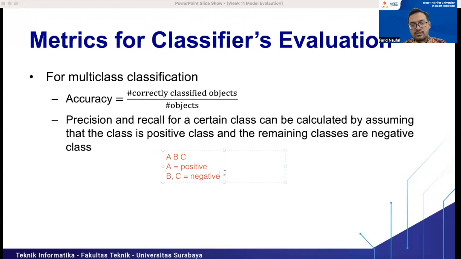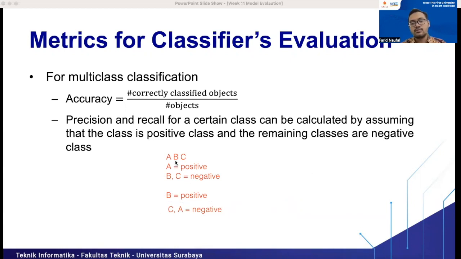Then we can calculate the precision for class A. Then if we want to calculate the precision of class B, we can assume that B is positive, and C and A will be negative.